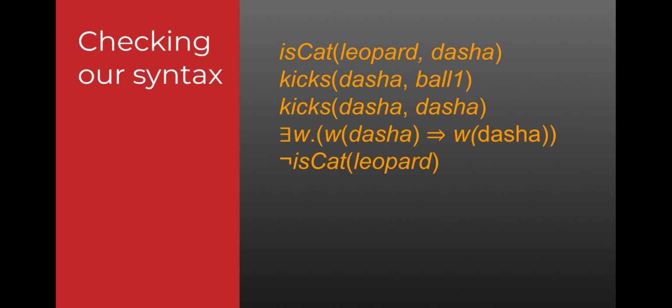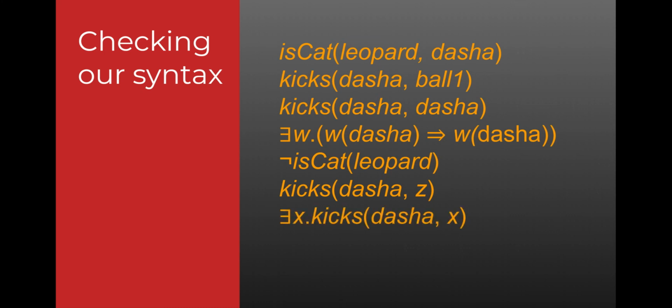Now here we say leopard is not a cat. Semantically, it doesn't make sense. We all know that leopard is a cat, so this statement very likely is always false, but syntactically, it is also correct because is cat takes 1 argument, it is unary, and the negation operator certainly can be put in front of any logical sentence. If we say kicks Dasha of Z, that's fine, even though Z is not quantified, because Z can be what we call a free variable. We'll talk about that in a little bit.